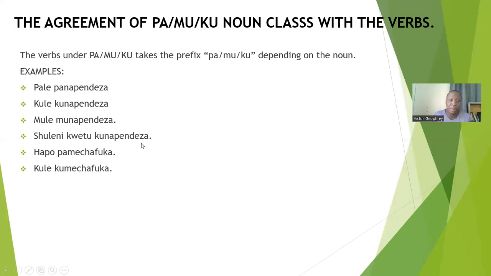Shuleni kwetu kunapendeza. Hapo pamechafuka. Hapo, because of po. Kule kumechafuka. Mle mna asali. Simple like that, okay? That's all about the agreement of noun class with a verb.